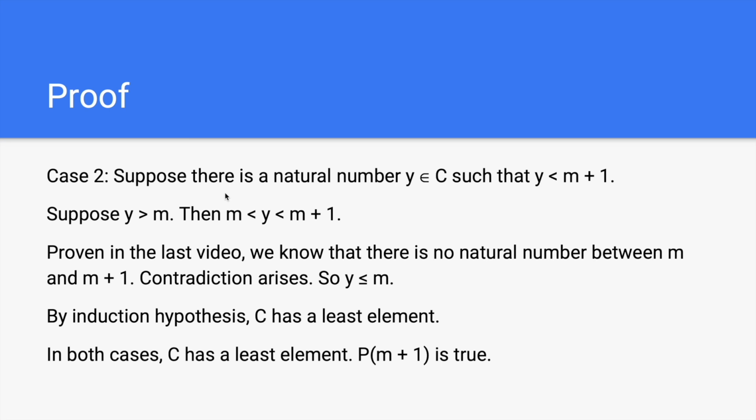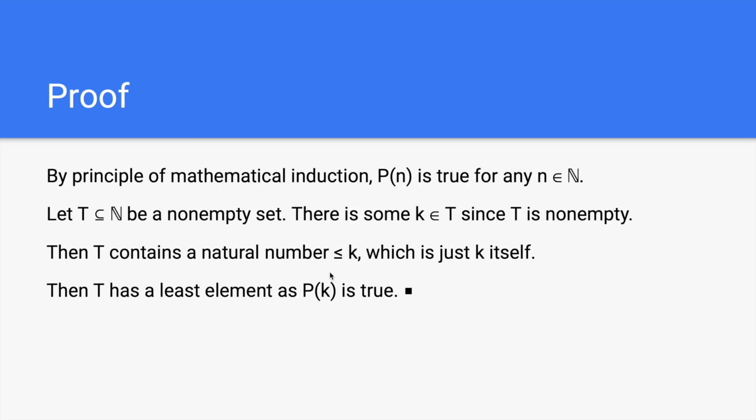Case 2. Suppose there is a natural number y in C such that y is smaller than m plus 1. Suppose y is greater than m, then m is smaller than y, which is smaller than m plus 1. As proven in the last video, we know that there is no natural number between m and m plus 1. Contradiction arises. So y is smaller than or equal to m. By induction hypothesis, C has a least element. In both cases, C has a least element, so P(m plus 1) is true. By the principle of mathematical induction, P(n) is true for any natural number n.